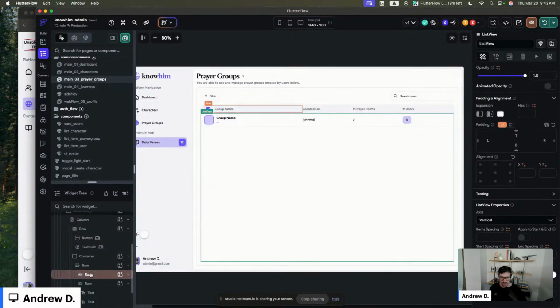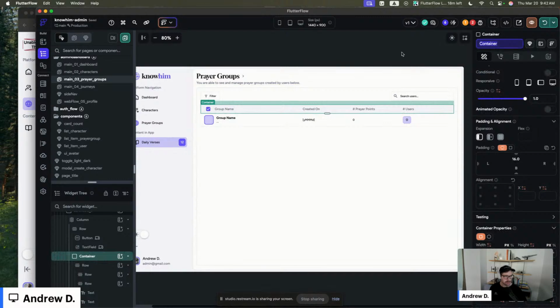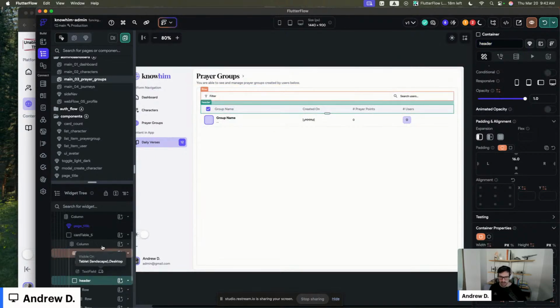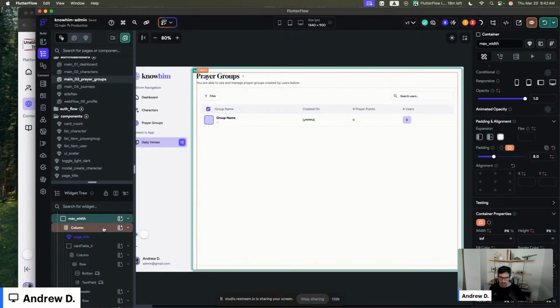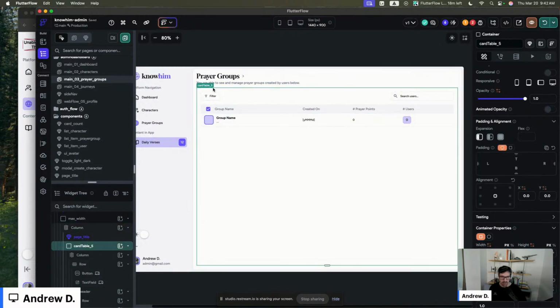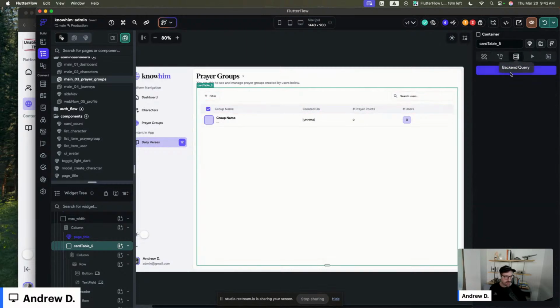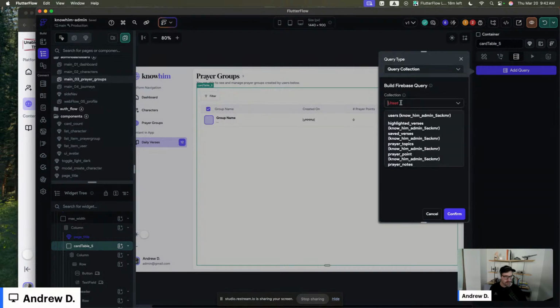And we're going to go ahead and name this header. We're going to do our query for prayer groups here so that we could search them, filter them, and sort them later on. So we want to be able to do all of that on our prayer group query.